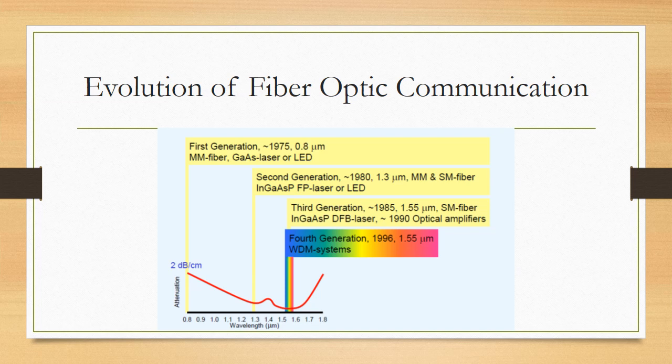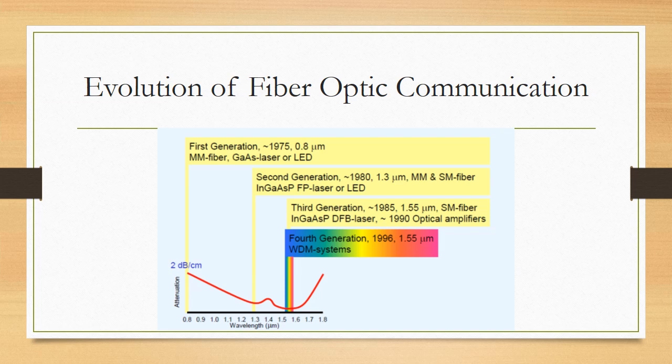along with indium gallium arsenide phosphide laser or LED. In 1995, we had the third generation of optical networks based around 1.55 micrometer, where single mode fiber were used along with indium gallium arsenide phosphide distributed feedback laser.